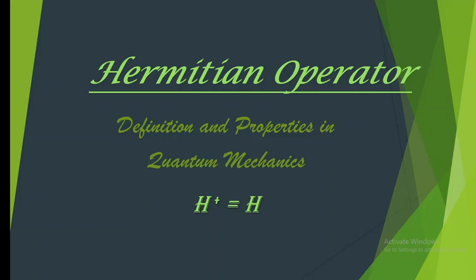So let us say H is an operator and the self-adjoint of it, which is denoted as H dagger. When these two are equal to each other, then the operator is said to be a Hermitian operator. It is so in general. But in quantum mechanics, what is its significance, what are the properties, and what are the conditions for an operator to become a Hermitian operator, we are going to study in today's session.